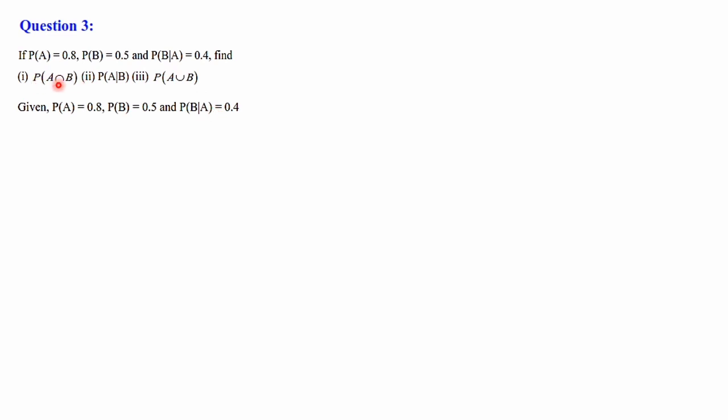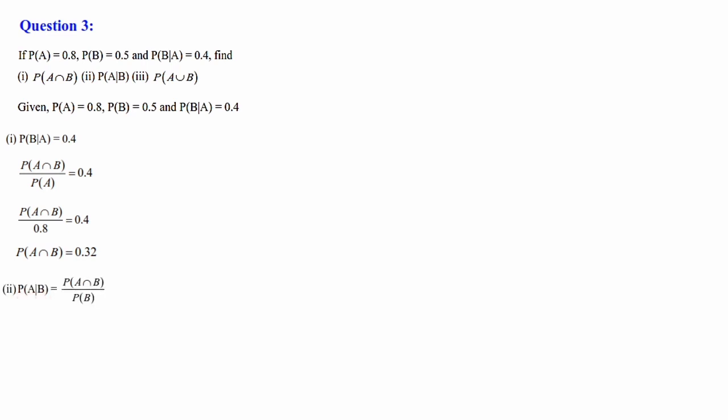Here, first we have to calculate P of A intersection B. For that, we need to take P of B given A, because P of A does not carry A intersection B, P of B also does not carry A intersection B. But the P of B given A formula carries A intersection B. So, let's take that one. P of B given A is equal to 0.4. Formula we can write: P of A intersection B divided by P of A in the denominator, equal to 0.4. Substitute it. P of A intersection B by P of A, which is 0.8, equal to 0.4. When you cross multiply it, P of A intersection B is equal to 0.8 into 0.4, that is 0.32.